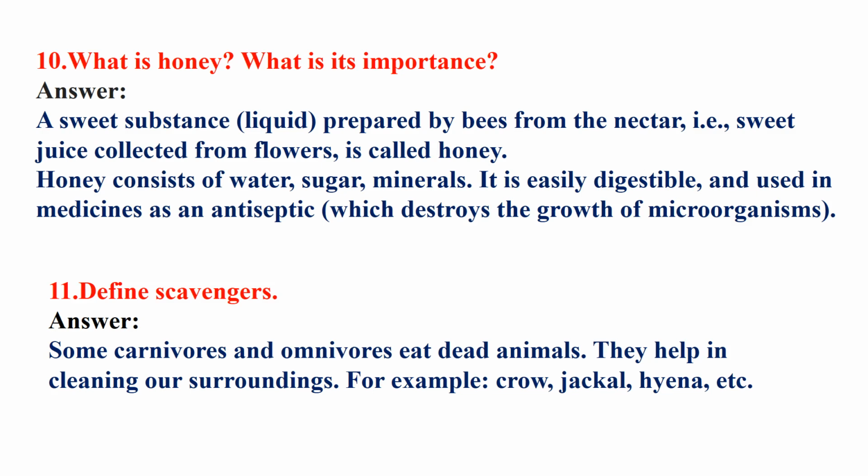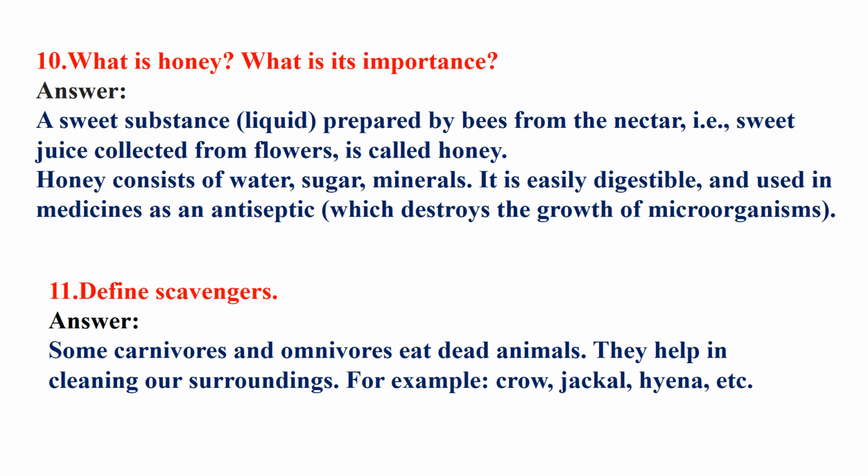Antiseptic means it destroys the growth of microorganisms which harm our body, like many bacteria. These are called microorganisms. Microorganism means the organisms which are very small, which cannot be seen by us with naked eyes. They can be seen under an instrument called a microscope. That's why these organisms are called microorganisms. So the main benefits of honey: it is easily digestible and used as medicine as it has antiseptic property. Okay, I hope you understood this.